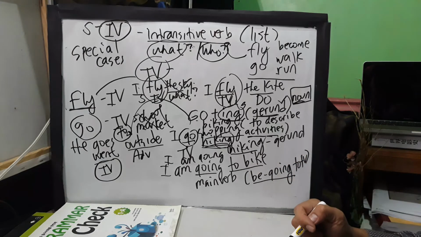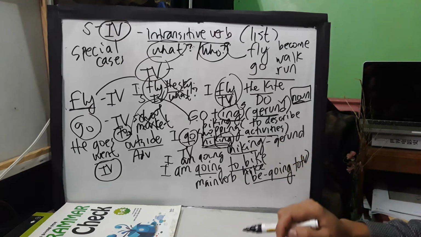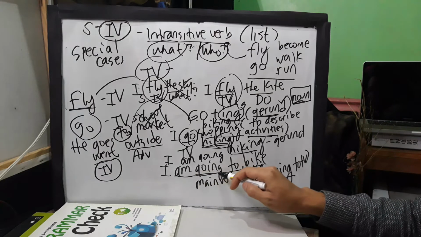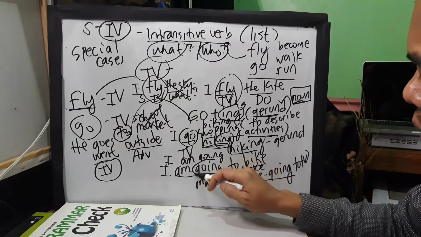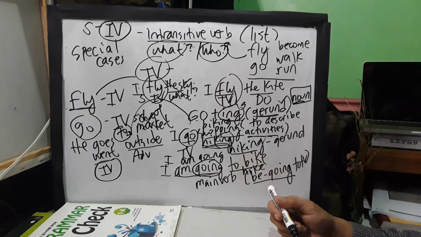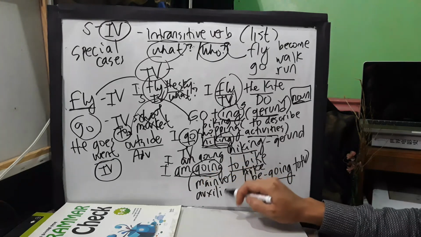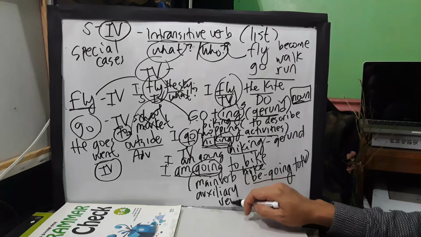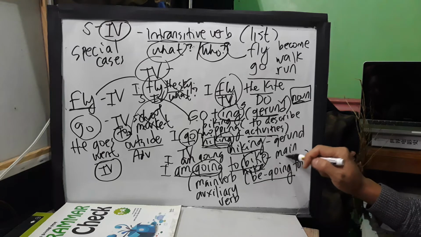It's a J1. How about, teacher, if I say "I'm going to hike"? This is already, teacher, in this case, since this is a present continuous, going here is not a J1. It is actually your what? It is actually your auxiliary verb, because hike here, that is already your what?